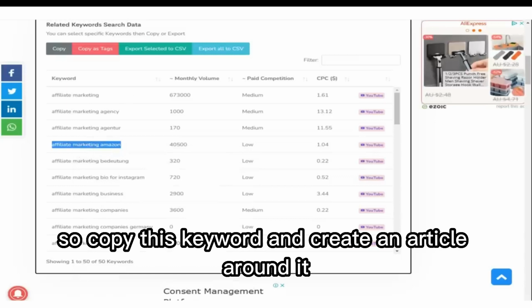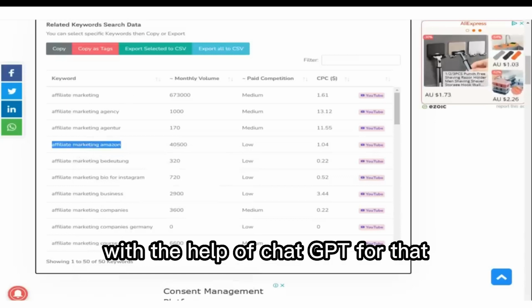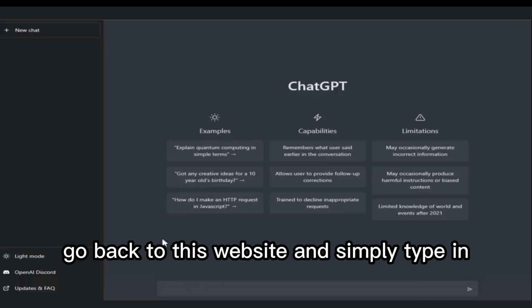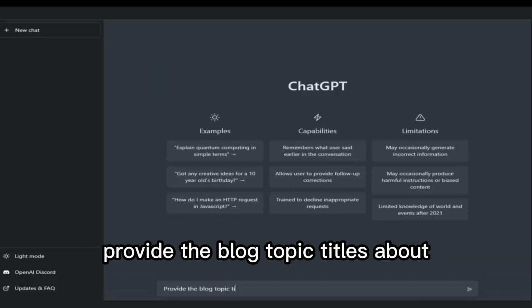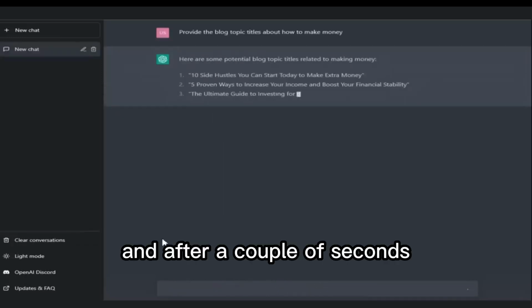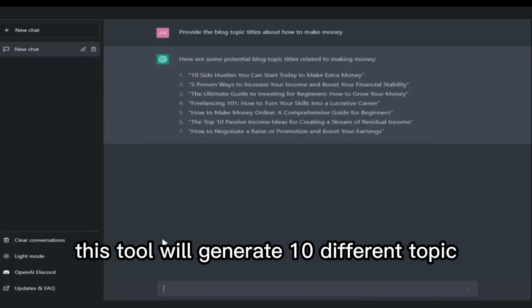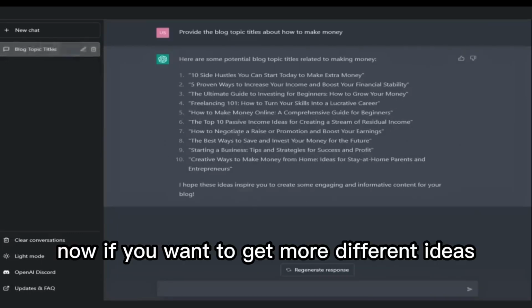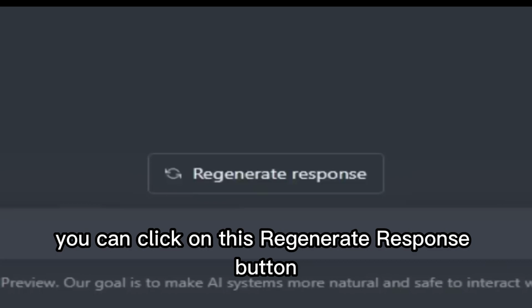So copy this keyword and create an article around it with the help of ChatGPT. For that, go back to this website and simply type in "provide the blog topic titles about," then paste your niche keyword and press enter. After a couple of seconds, this tool will generate 10 different topic ideas related to our niche. Now if you want to get more ideas, you can click on this regenerate response button.